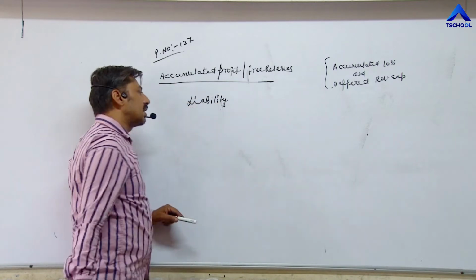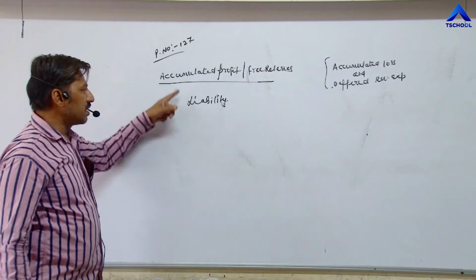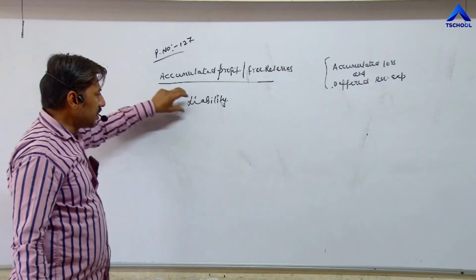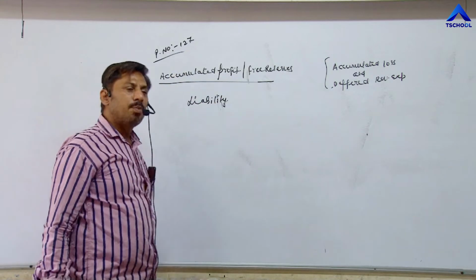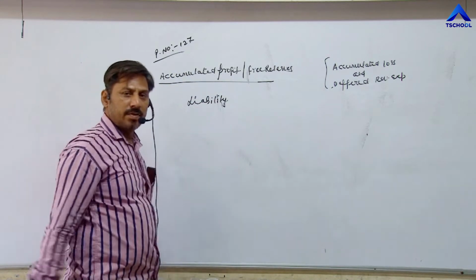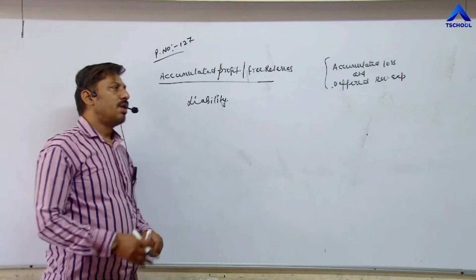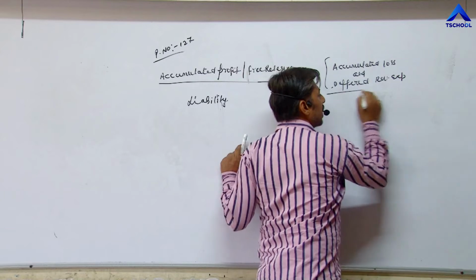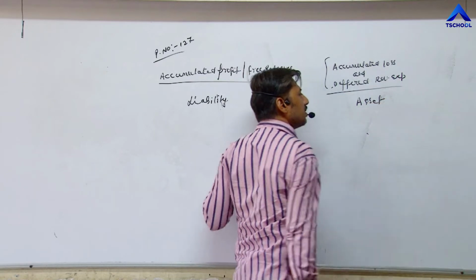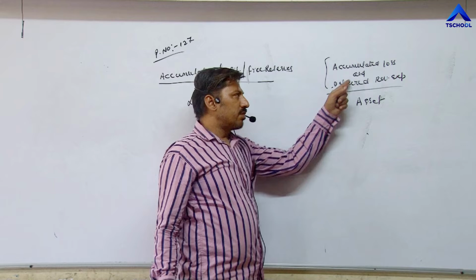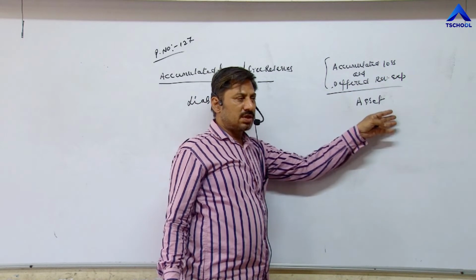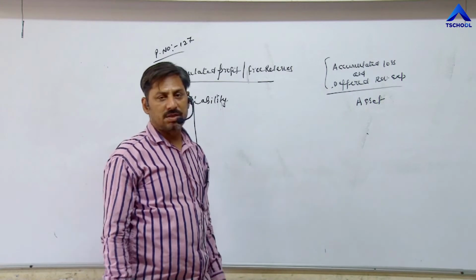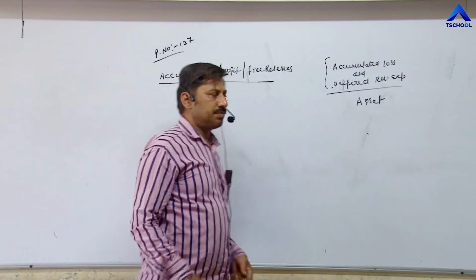Why is it considered as liability? Because a part of profit is transferred in these types of accounts, and profit is always distributed among partners. It means the amount available in these accounts belongs to partners. The firm has to pay to these partners. That's why it is considered as liability. Whereas accumulated loss and deferred revenue expenditure are considered as asset for the firm. Reason, whatever expenditure incurred, whatever loss incurred, such expenditure is recovered from partners by the firm. Firm has to receive these amounts from partners. That's why it is considered as assets.